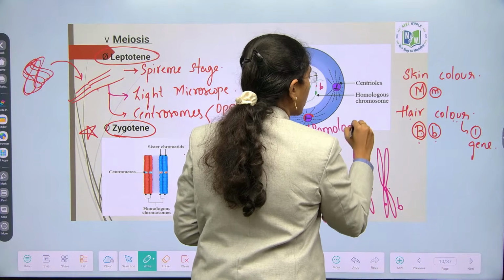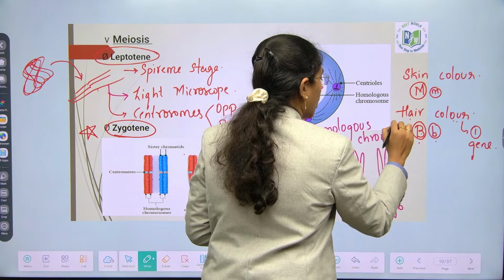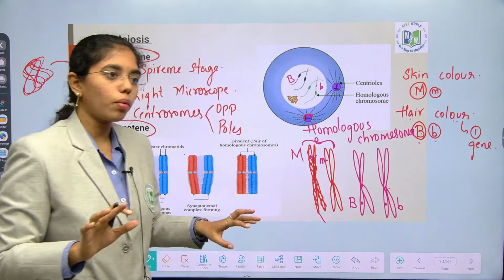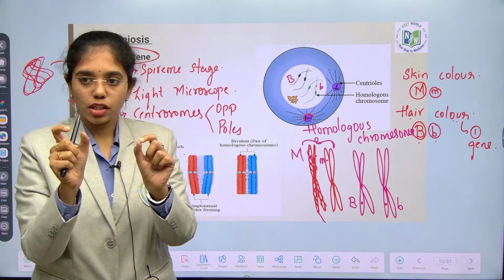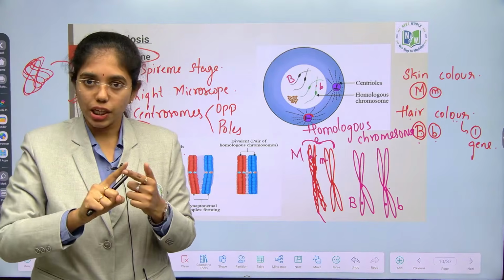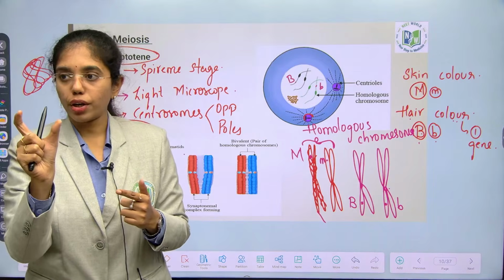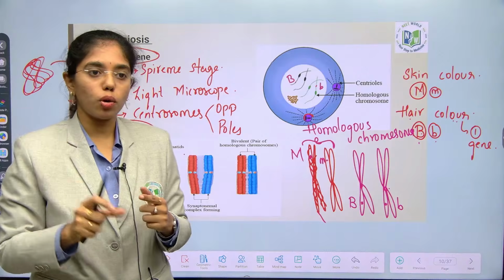Homologous and non-homologous should be clear to you. What are homologous chromosomes? If you are not clear with terminology, no problem, but you should know the meaning. If two alleles of a single gene are present at the same loci on two different chromosomes, then those two chromosomes are known as homologous chromosomes.